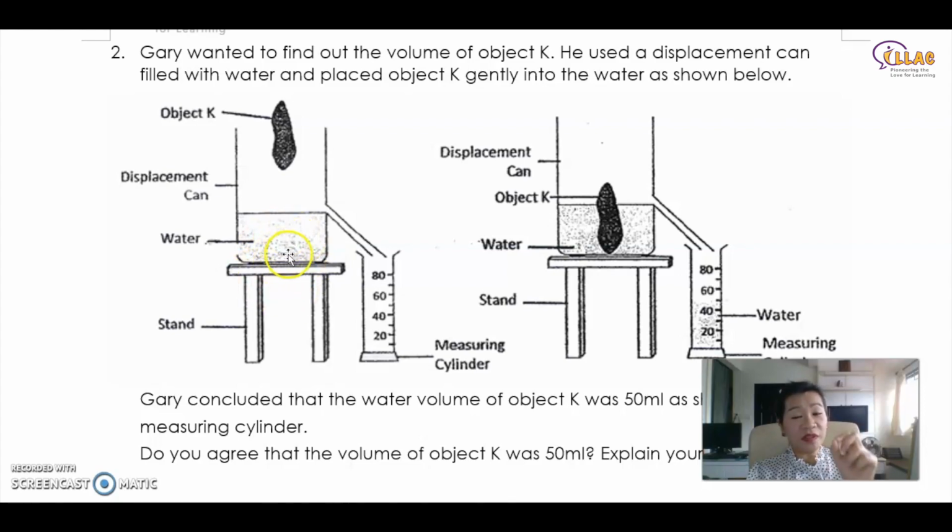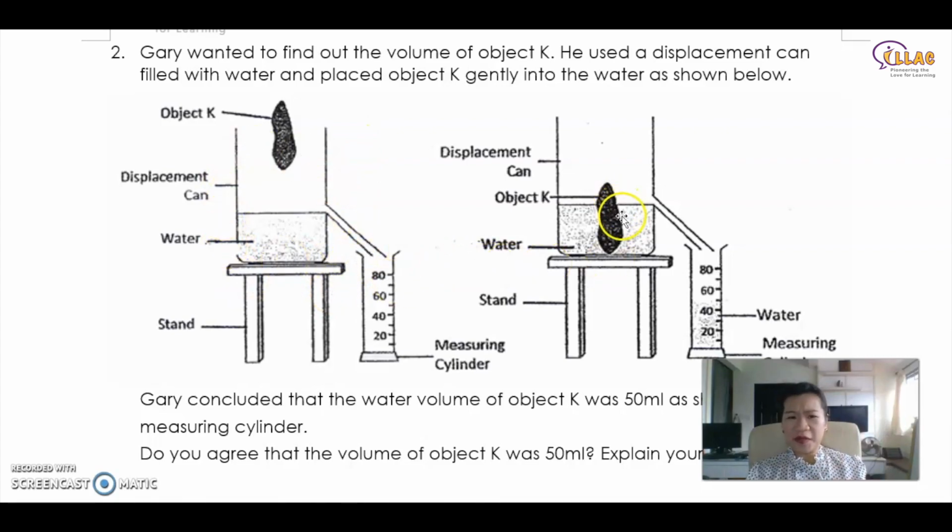And this volume of water is displaced to where? They do not just disappear. They are not gas. Okay, their volume is fixed. So where do they go? This same volume of water will flow out into the measuring cylinder. Therefore, the amount of water that flowed out as a result of you putting object K inside will be the exact volume of object K. Okay, so this is how you can use the displacement can.